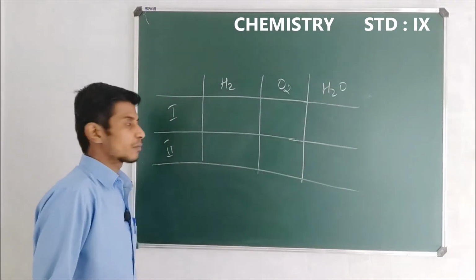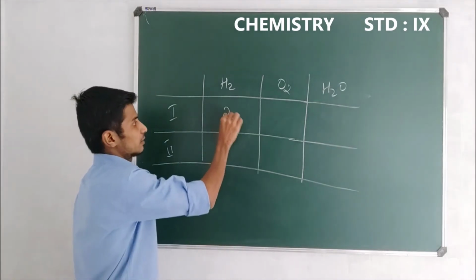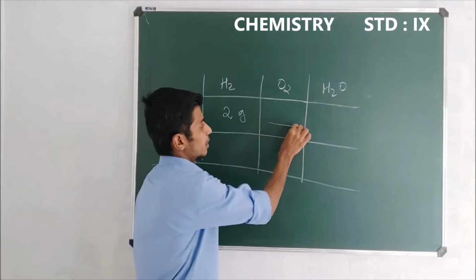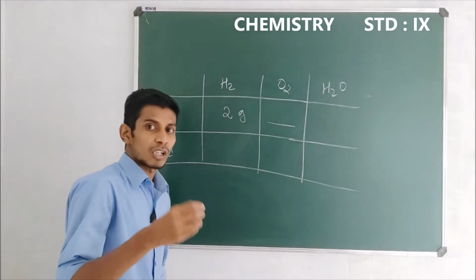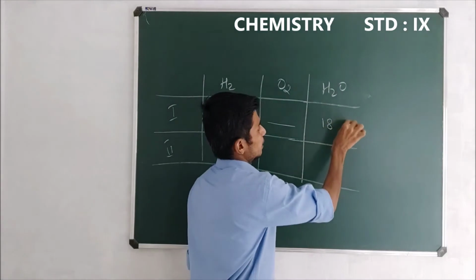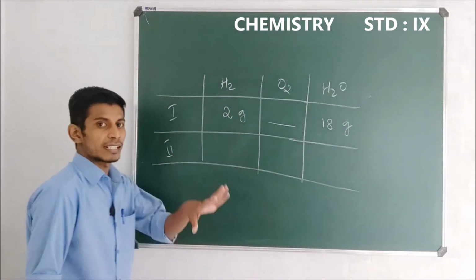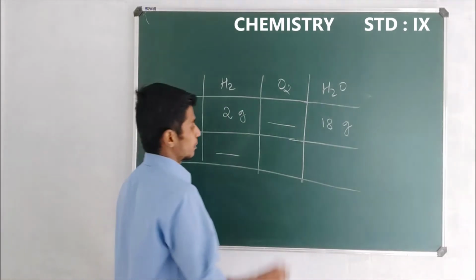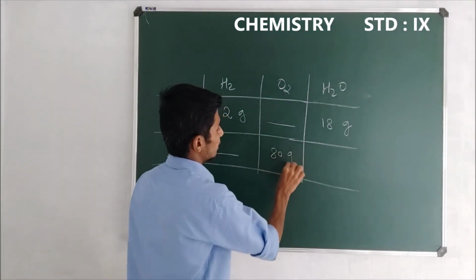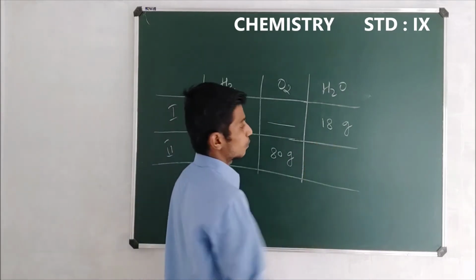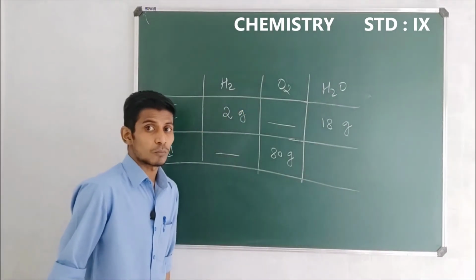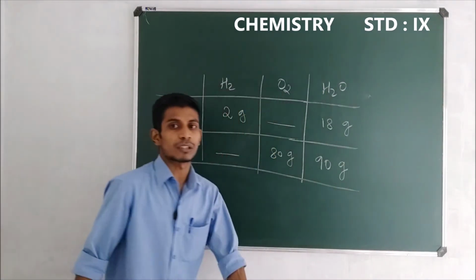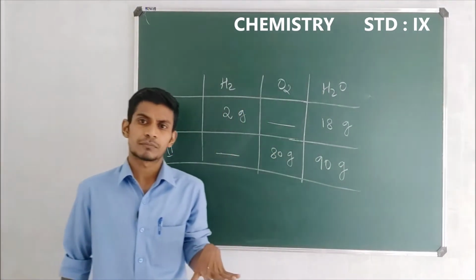In the first experiment, what is the mass of hydrogen? 2 gram. Okay, 2 gram. And you have to find the mass of the oxygen, and it is given that the mass of water formed is 18 gram. And in the second experiment, you have to find the mass of hydrogen, provided that the mass of oxygen is 80 gram and the mass of water formed is 90 gram. Okay, how to calculate?